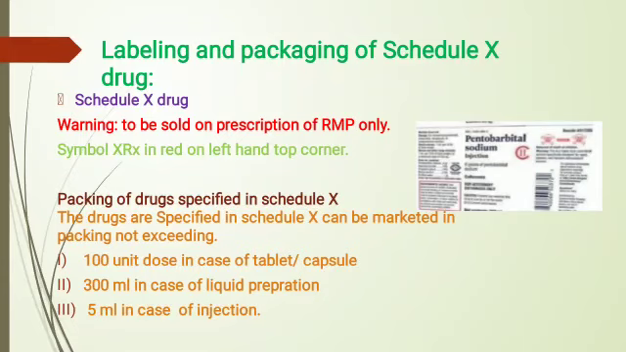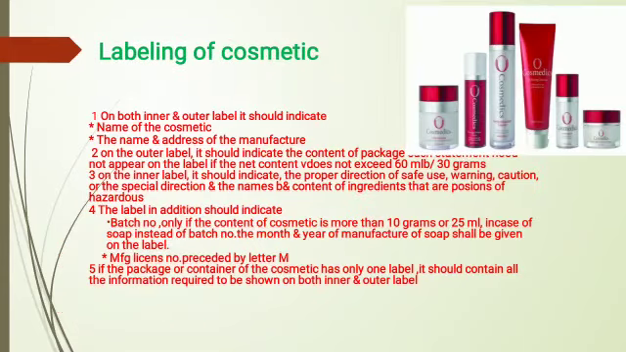Next is the labeling of cosmetics. First, on both inner and outer label it should indicate the name of the cosmetic, and the name and address of the manufacturer. Second, on the outer label it should indicate the contents of the package, not required on the label if the content does not exceed 30 grams. Third, on the inner label it should indicate the proper direction for safe use, warning, precaution or special direction, and the name and content of ingredients that are poisonous or hazardous.